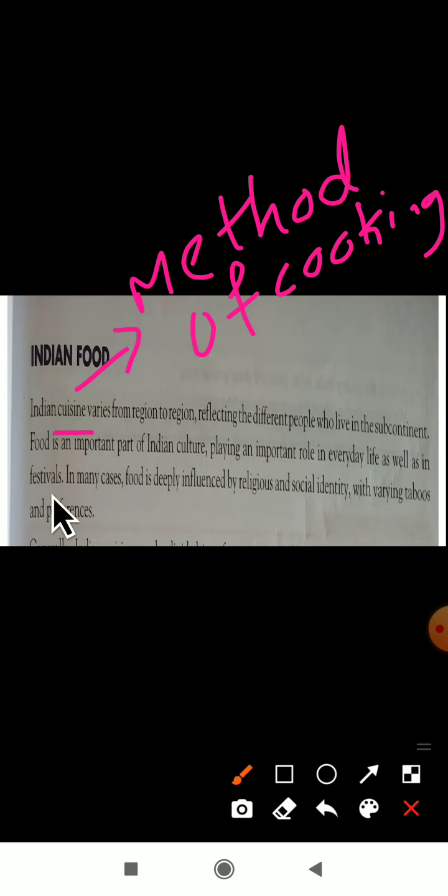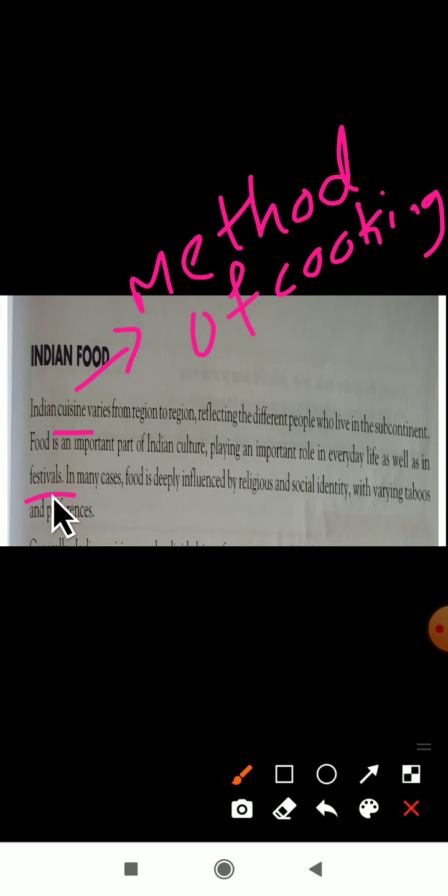Yes, dear students, food plays a very important role. Without food, we can't survive. We need food to survive. So food is an important part of Indian culture and plays an important role in everyday life. We need food every day, as well as in festivals. In festivals, as you all know, we make different kinds of food. On normal days, we cook normal foods, but when a festival comes, we make different varieties of food.